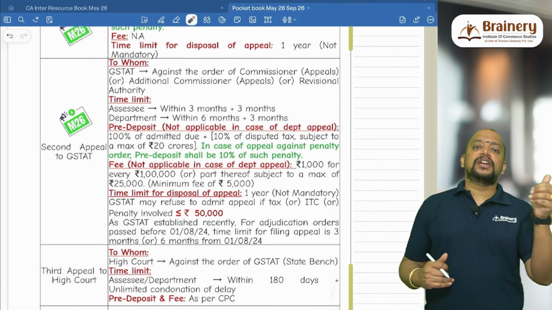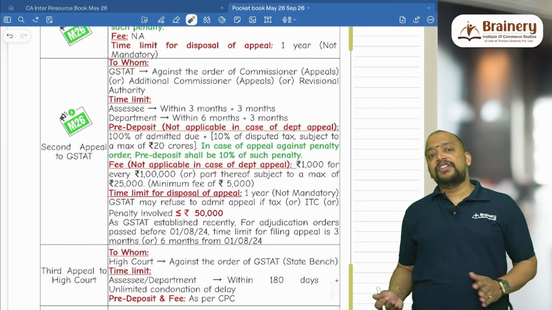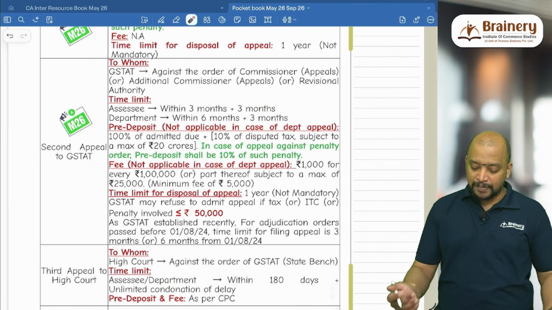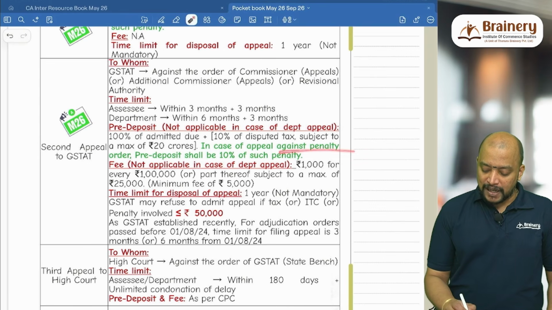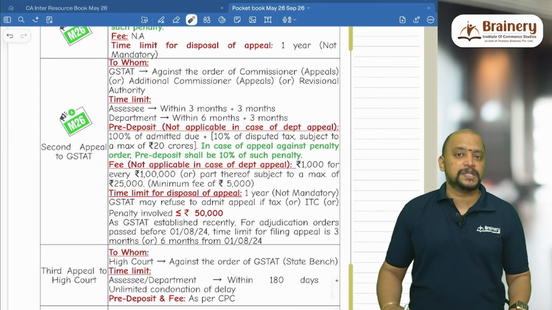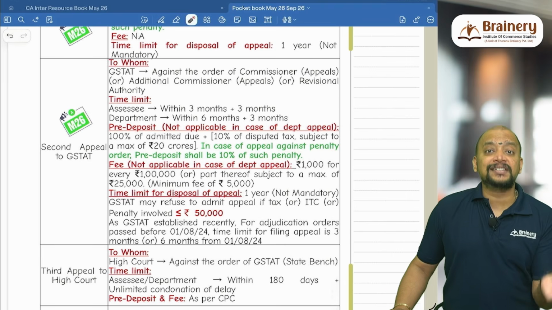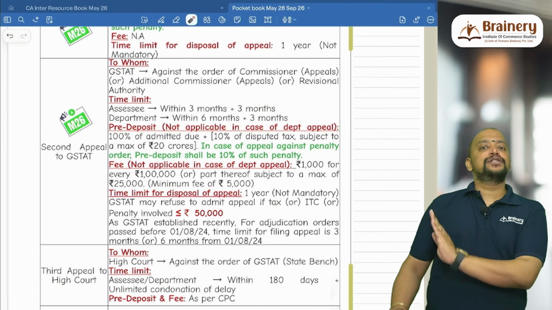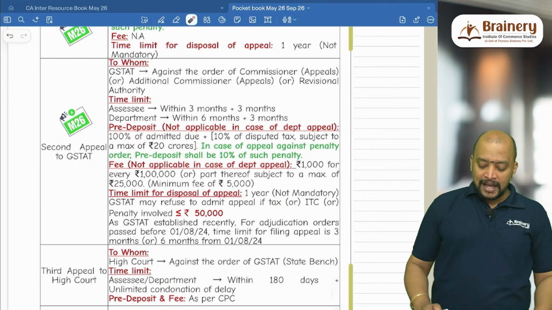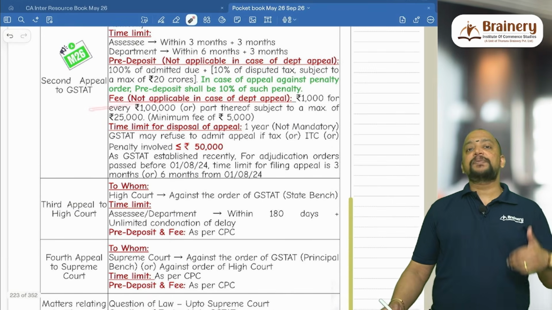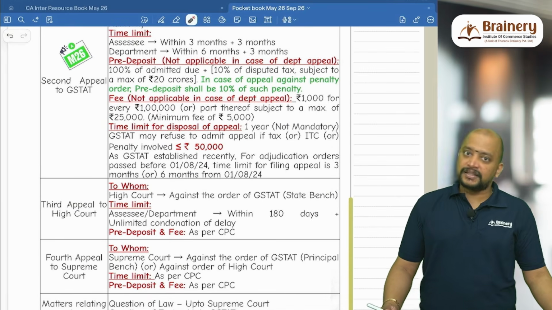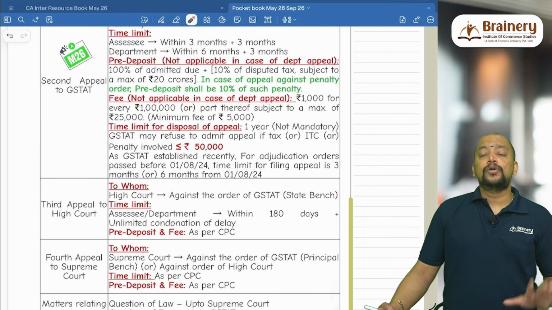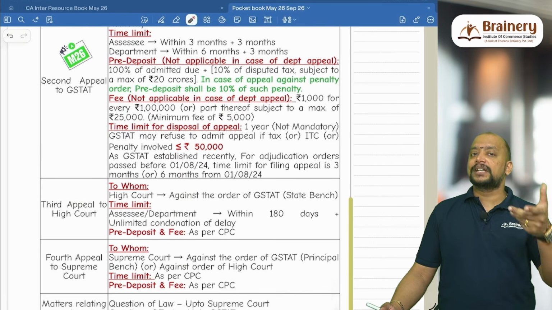Plus penalty. Previously, only for the first appeal there was a pre-deposit for penalty, but now even for the second appeal there is a pre-deposit for the penalty. In case of appeal against a penalty order, pre-deposit will be 10% of such penalty. But remember, whenever the tax and penalty are in dispute, only the tax into 10%. Whenever the penalty alone is in dispute, that penalty into 10%. And we have an appeal fee. Previously we had this point, now also the same, no change. Only in case of penalty pre-deposit there is a change.